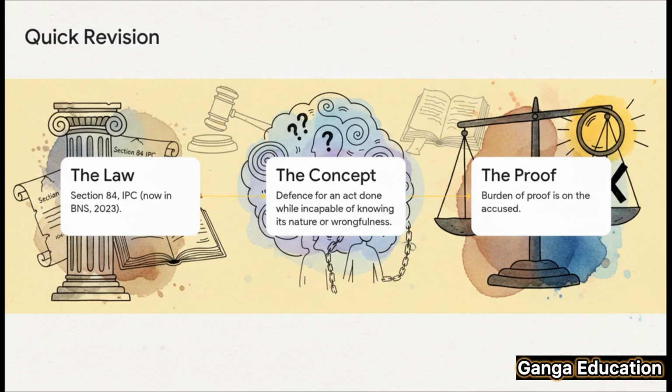All right, let's do a quick revision. 3 key takeaways for your exam. First, remember the law. Section 84 of the IPC, which is now part of the BNS 2023. Second, understand the core concept. This defense is for a person who, due to an unsound mind, can't understand the nature or the wrongfulness of their act. And third, the most critical exam point. The burden of proof is always, always on the accused.